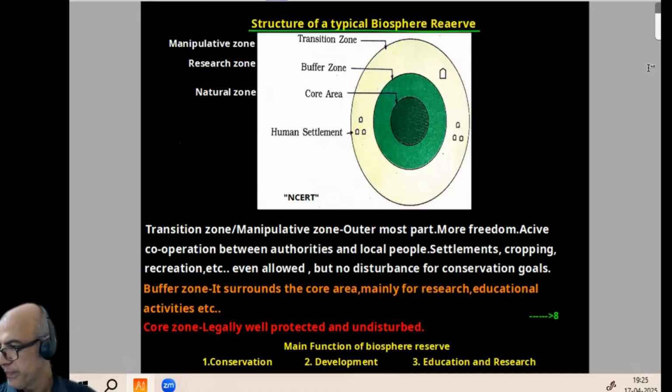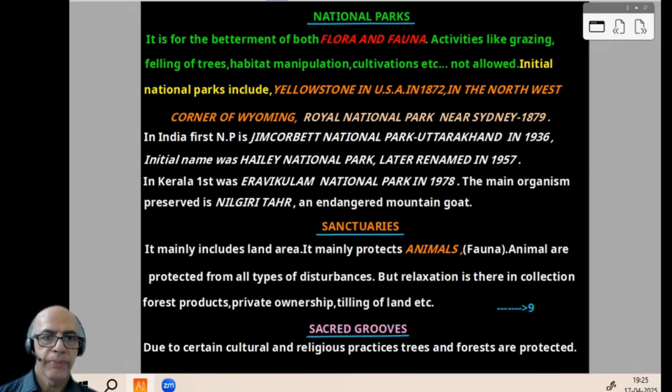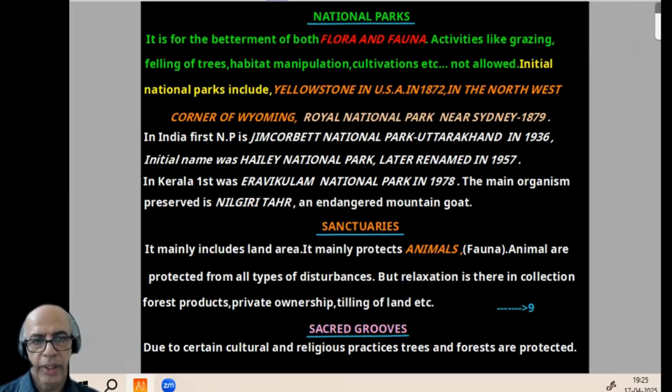Then came the term national parks. In a national park, remember, flora and fauna are protected. Much human activity will not be allowed. Initial national parks include Yellowstone in USA in 1872, Wyoming, and Royal National Park near Sydney in 1879. In India, the first national park is Jim Corbett National Park, presently in Uttarakhand, 1936. The initial name was Hailey National Park, later renamed in 1957. First in Kerala, Eravikulam National Park, 1978, main organism Nilgiri tahr, the endangered mountain goat.